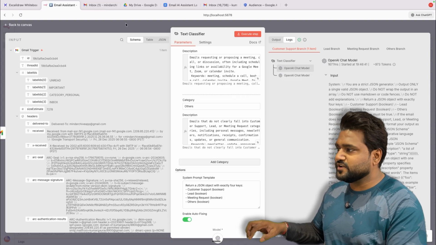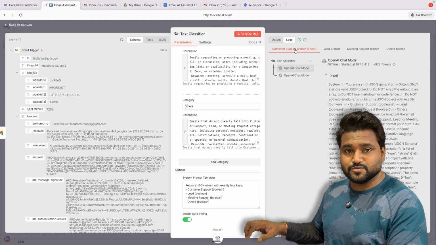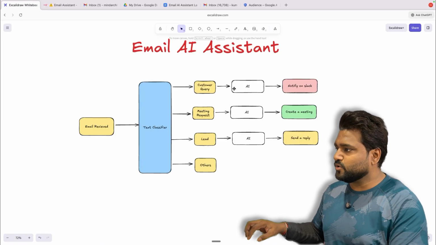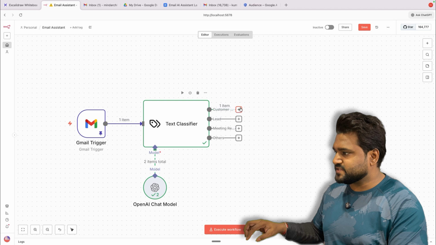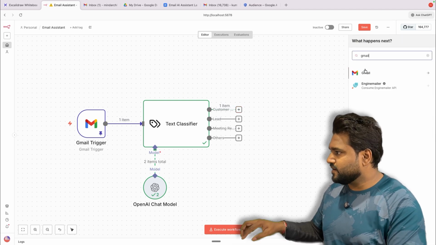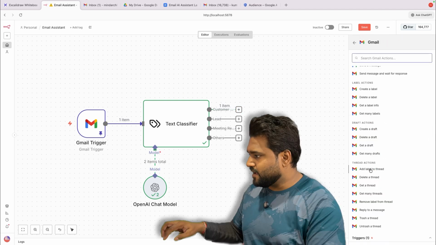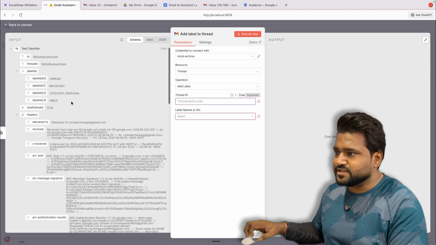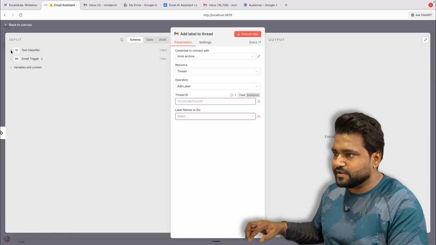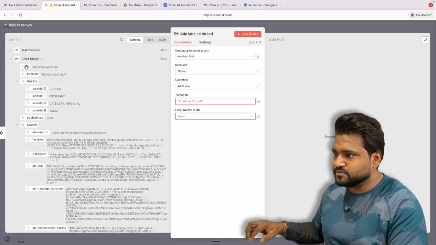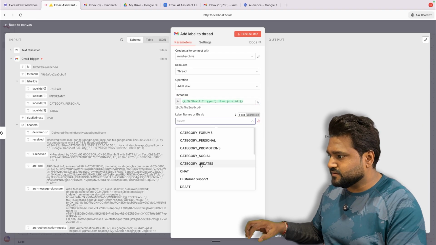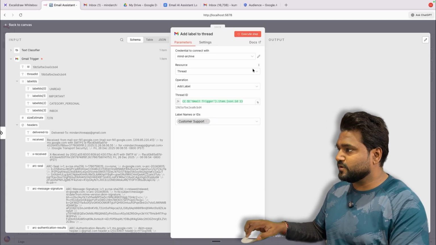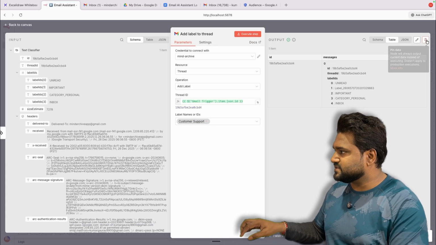So the email which we wrote falls under customer support, which is correct. Now this text classifier is working. The first thing we want to do here is add a label. Go to the Gmail node and you will find add label to thread. We need to give the thread ID, which we will find right in the Gmail thread. Grab this ID, put it here. The label would be customer support. Let's add it. Now we'll execute this and you'll see that this is done.